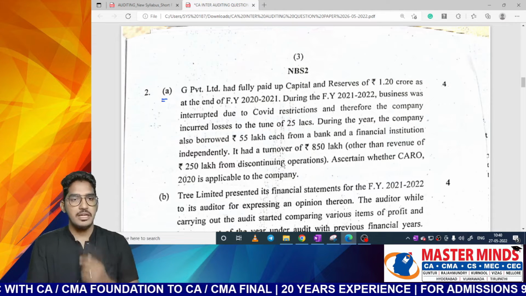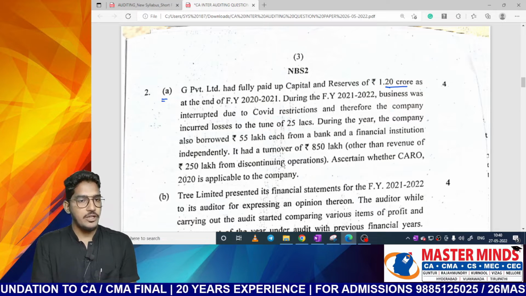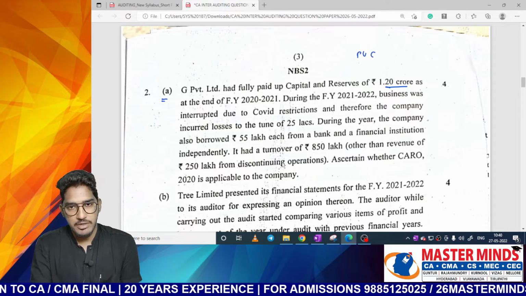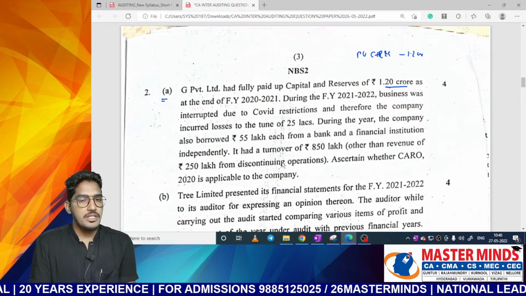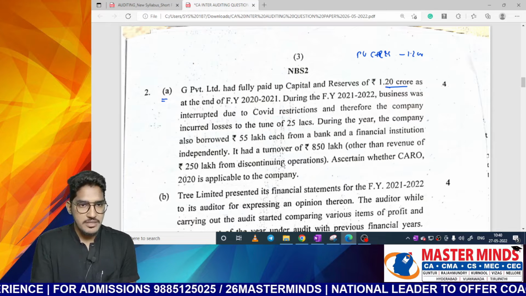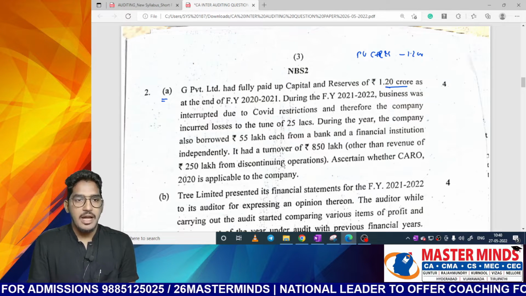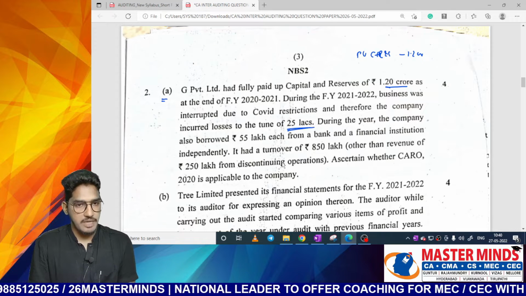GE Private Limited had fully paid up capital of 1.2 crores as at the end of the financial year. Paid up capital and reserves and surpluses, they are telling 1.2 crores. During the financial year 2021-22, business was interrupted due to COVID restrictions, and therefore the company incurred losses to the tune of 25 lakhs.